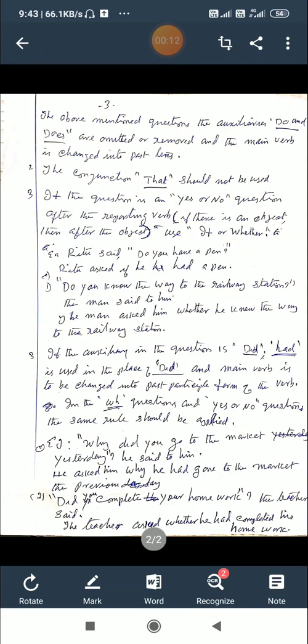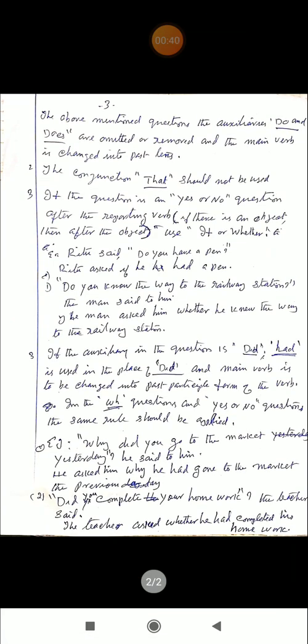Last class, we started with changing an interrogative sentence from direct into indirect speech. I also set the rules, the reporting verbs, etc. Now today, look at this sentence. In the above mentioned questions, the auxiliaries do and does are omitted or removed, and the main verb is changed into past tense.